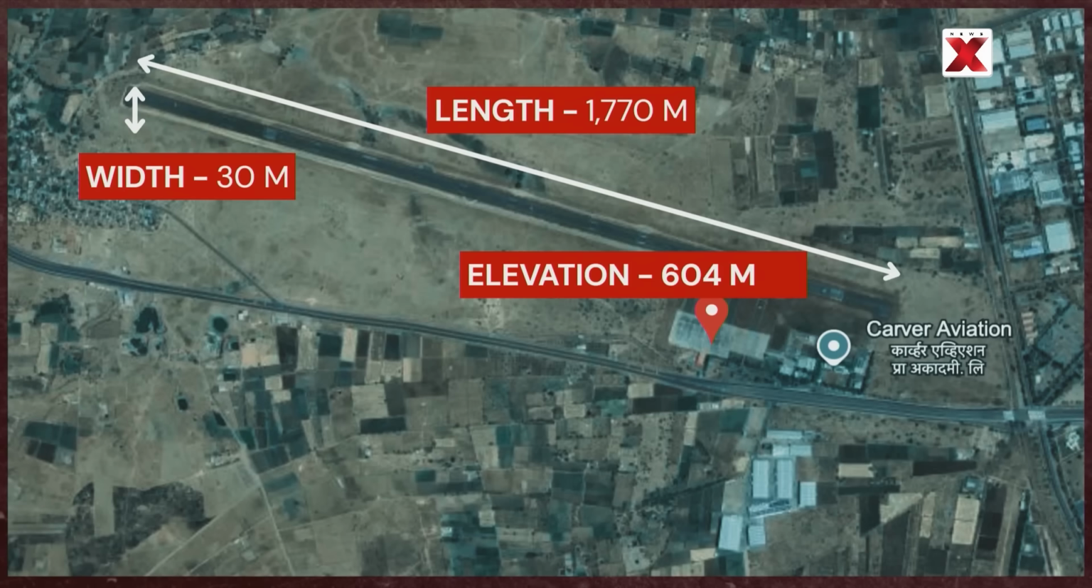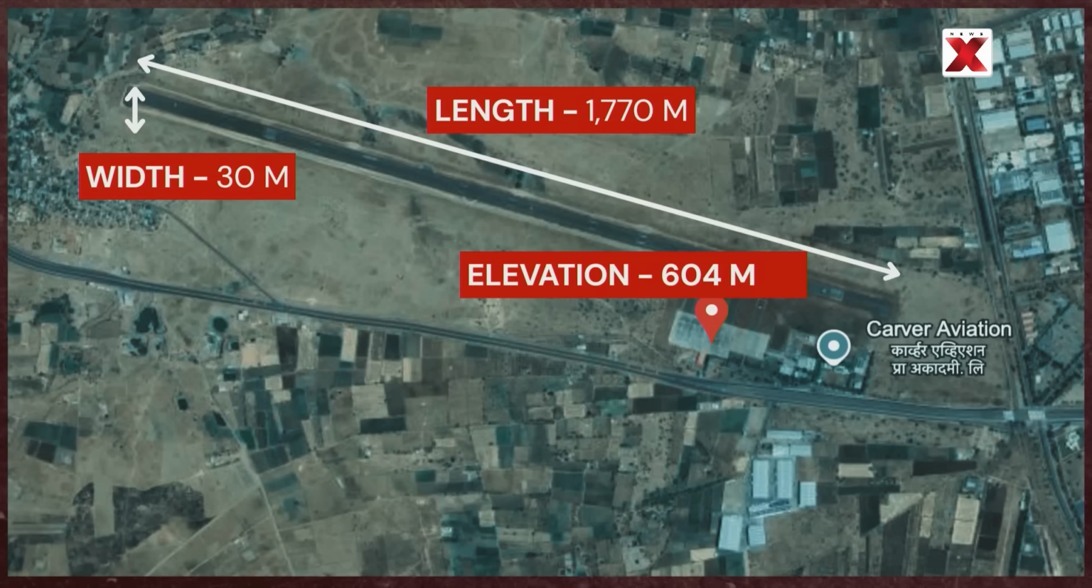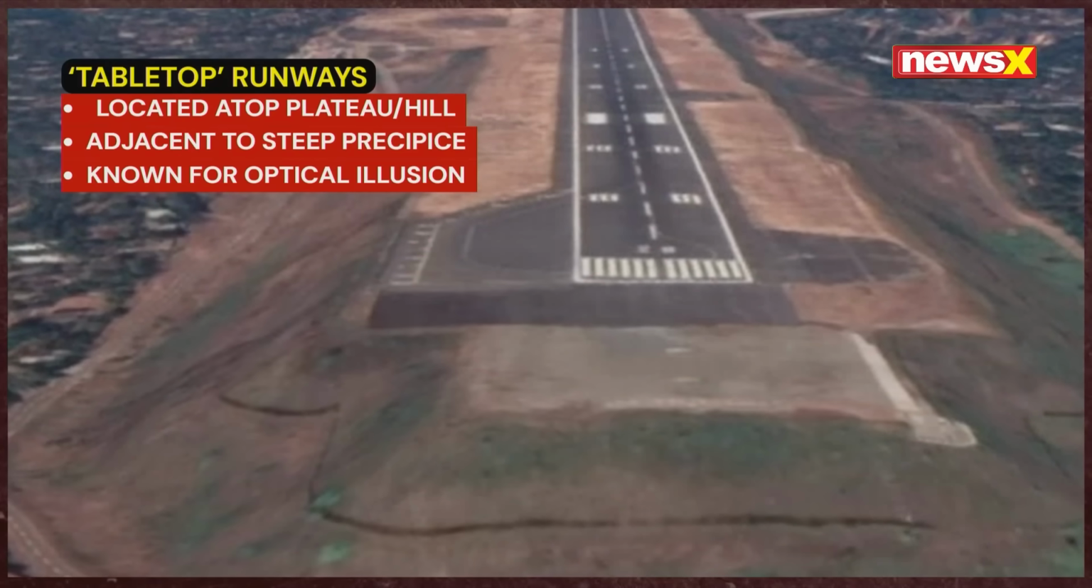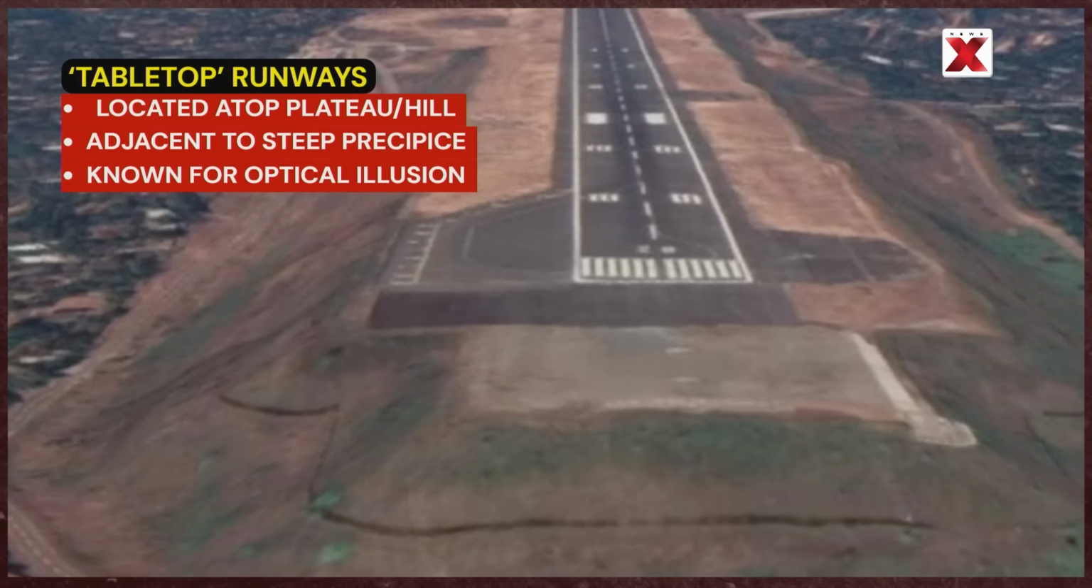Importantly, there are no navigational or visual aids available on the airstrip other than the VHF communication by the advisory tower and the windsock. The strip is described as a tabletop runway. That is a runway located on the top of a plateau or a hill with one or both ends adjacent to a steep precipice which drops into a gorge. Such runways create an illusion of being at the same level as the planes below, thus requiring a very precise visual approach when instrument landing is not used or available.